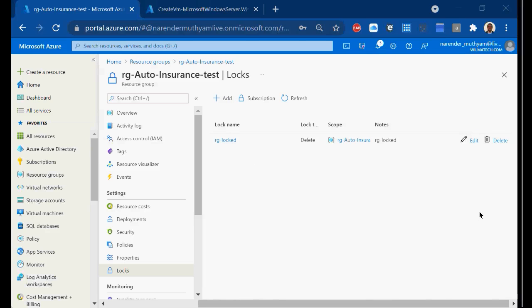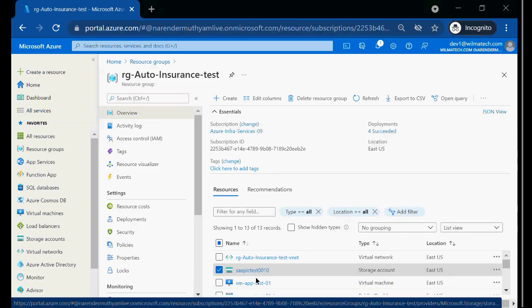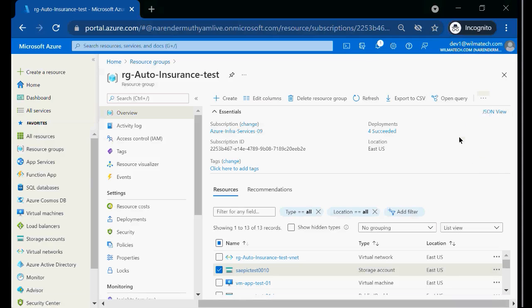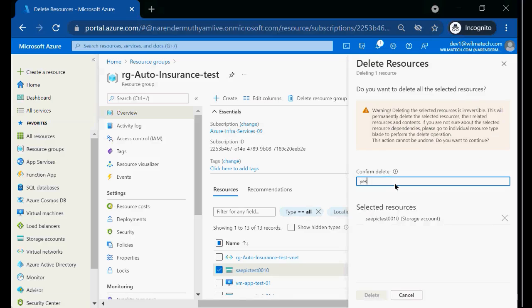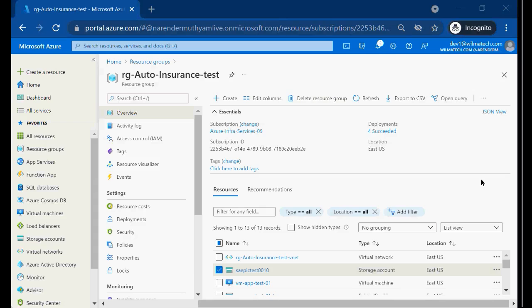Now what happens? I'm again coming back here. Developer 1, now again calmly trying to delete this second storage. Right? Or any resource, not only storage. He's trying to delete it now again. He won't be able to delete it now because the resource has been locked now.